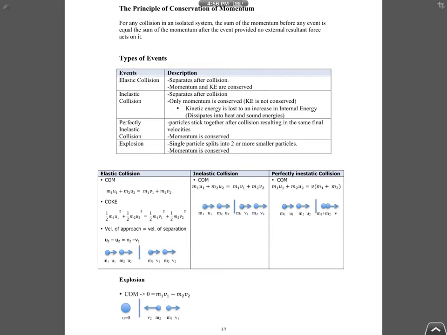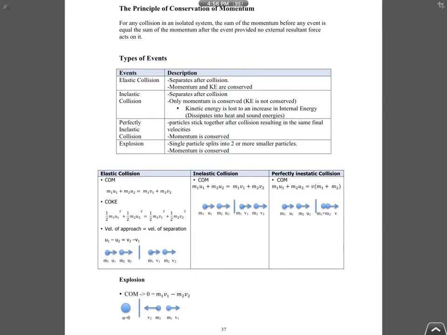For inelastic collision, it also separates after collision. That means if we look at a collision and the objects separate after collision, we cannot conclude straight away that it's elastic or perfectly elastic, because it can also be inelastic, because inelastic also means separating. But the difference between inelastic and elastic is, in inelastic, your KE is not conserved. That means if you total the KE before the collision, it will be more than the total KE after collision. Some of the KE will definitely be lost, but definitely not gained. It will be lost after collision.